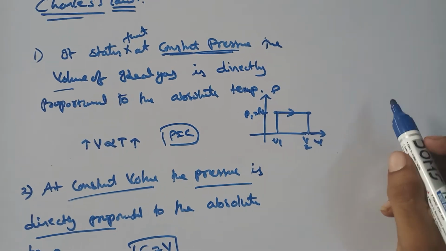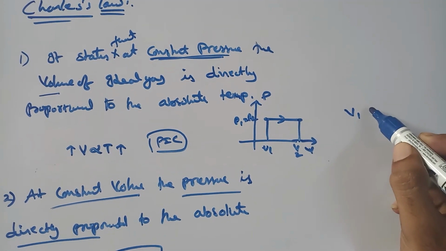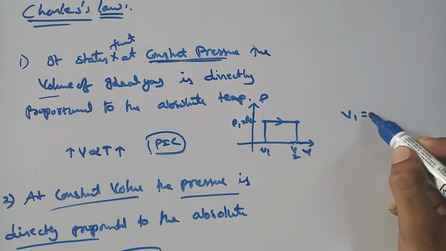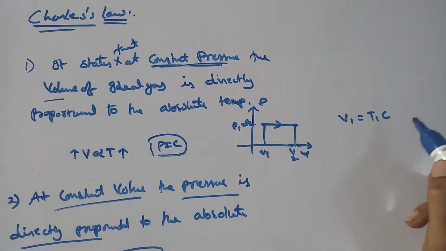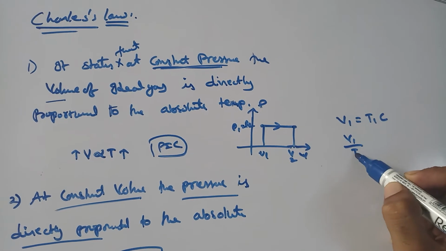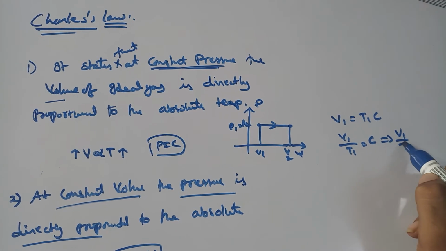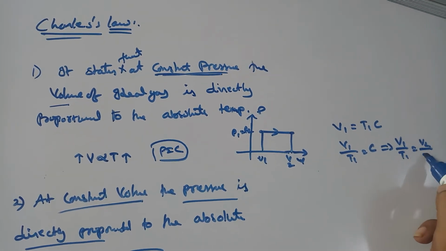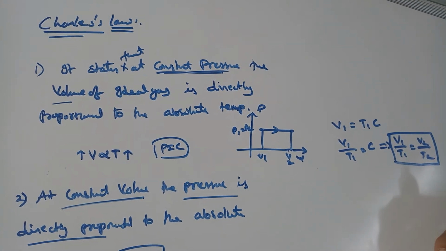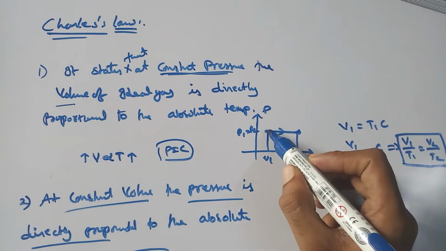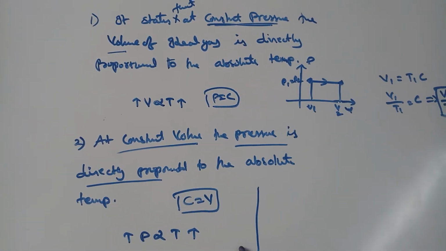So V1 is proportional to T1 with some constant, therefore V1 by T1 is equal to a constant. So V1 by T1 is equal to V2 by T2. This is the relation that we get from the two end states.